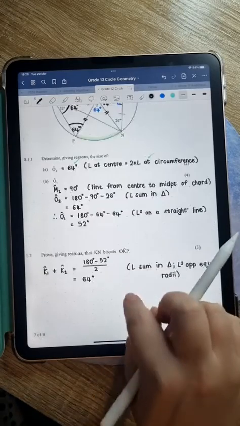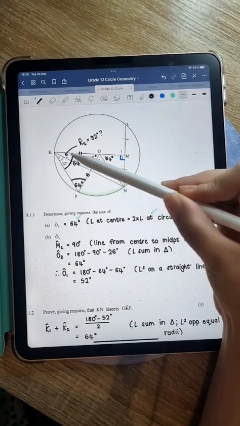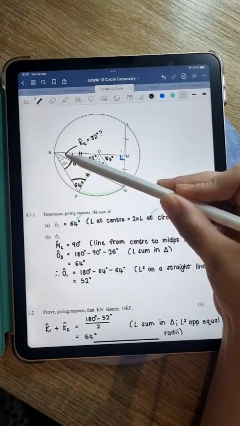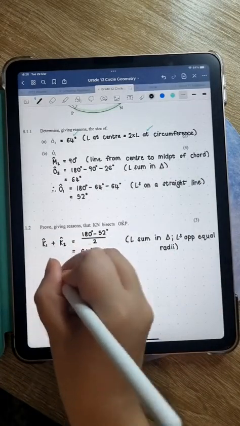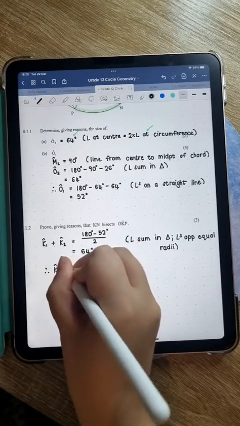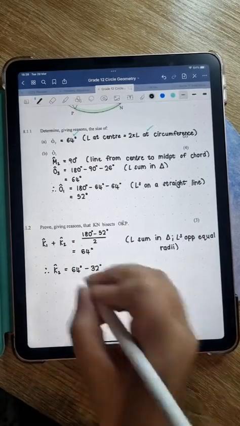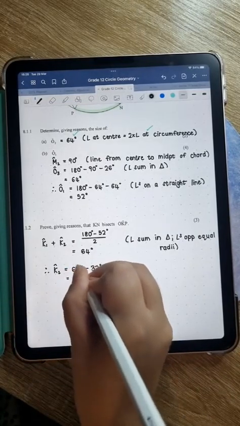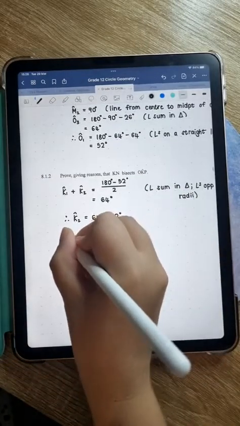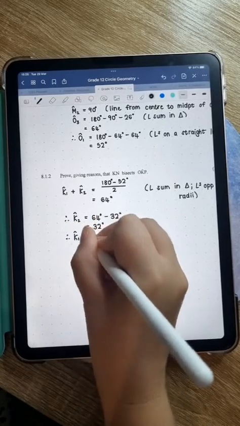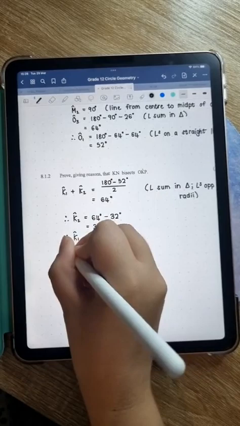Okay, then what are we trying to prove here, guys? We're trying to show that K2 is 32. Now, if the whole angle is 64 and K1 is 32, K2 also has to be 32, right? So therefore, K2 is equal to 64 minus 32. So K2 is also 32 degrees. So therefore, K1 is equal to K2, right? They're both 32 degrees.